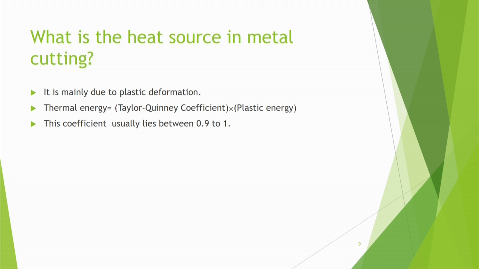This coefficient usually lies between 0.9 to 1. Some people use the symbol eta for this. There are different symbols, but mostly eta is used. So, that means at least 90% of plastic work will be converted into heat.